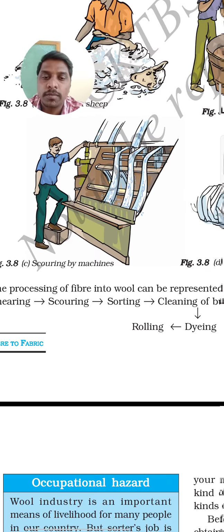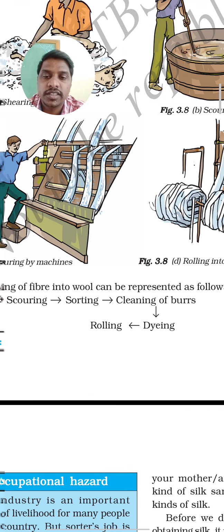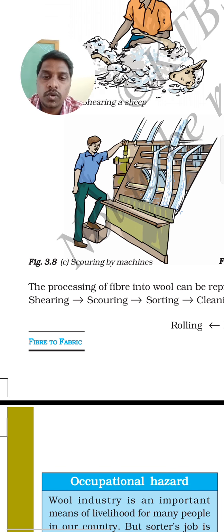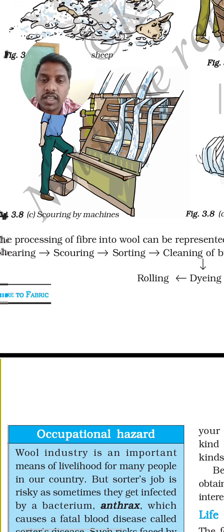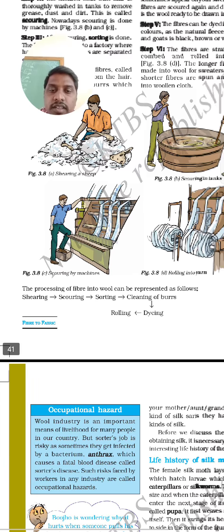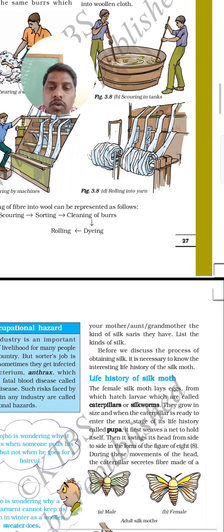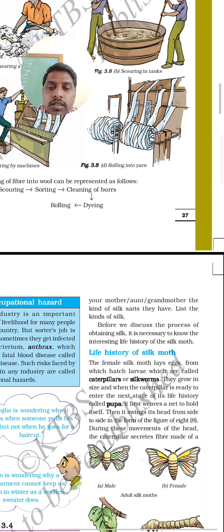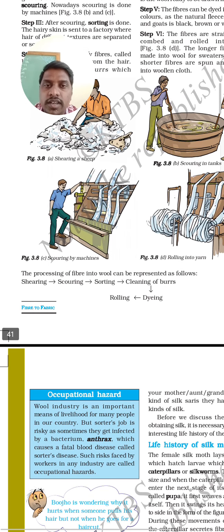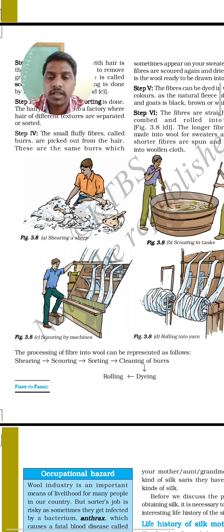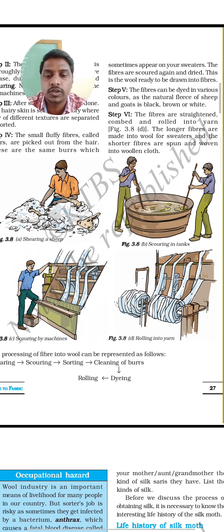The processing of fibers into wool can be represented as follows: shearing, scouring, sorting, removal of burr, dyeing and rolling. This is the process they follow in the production of wool fiber. Your mother or your aunt also did this in the past days. I think you have seen it also.